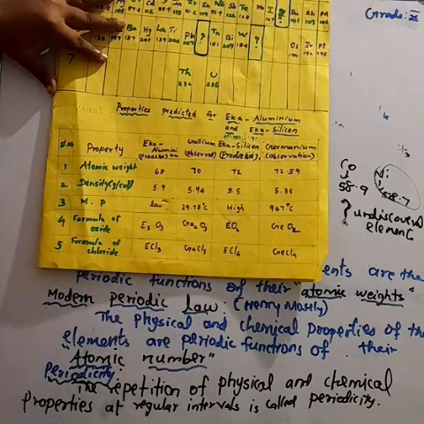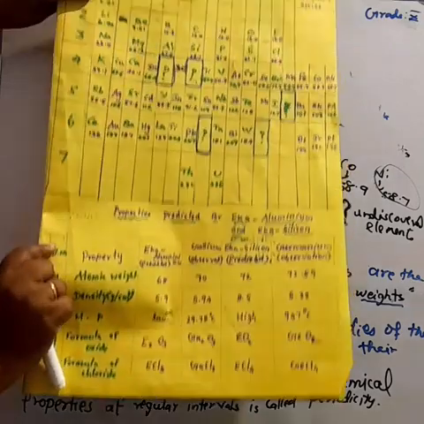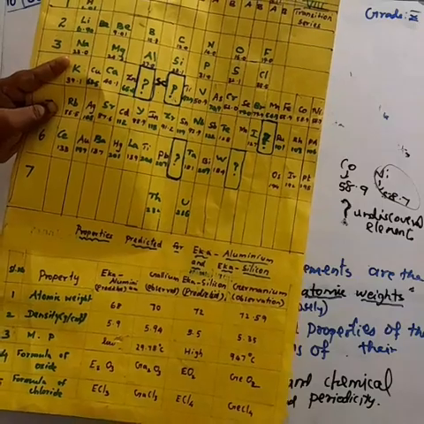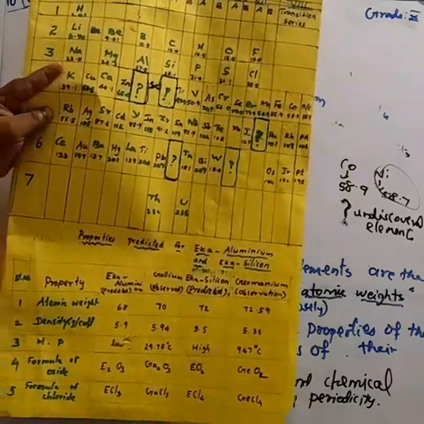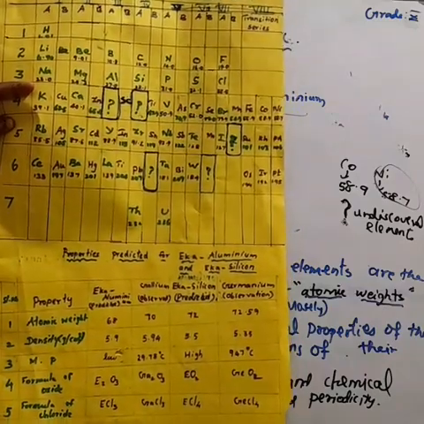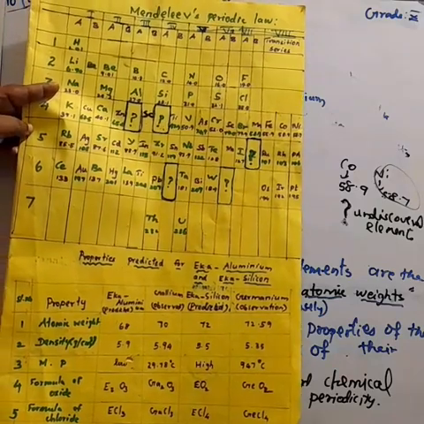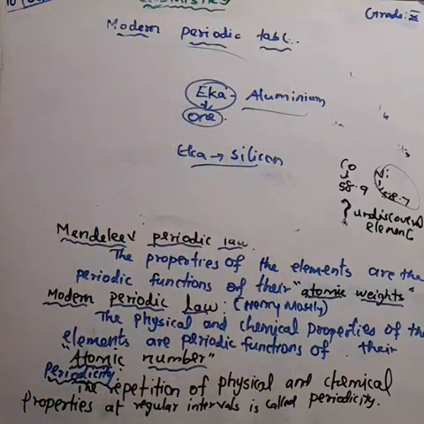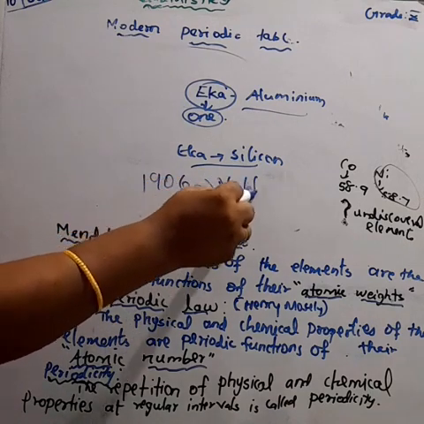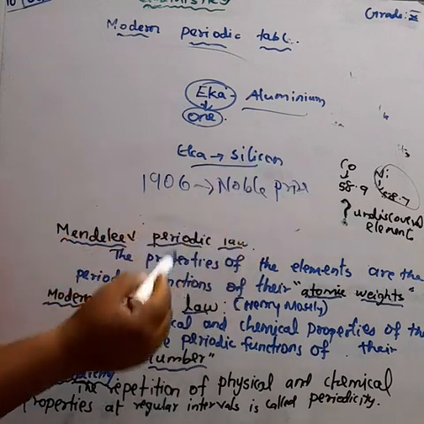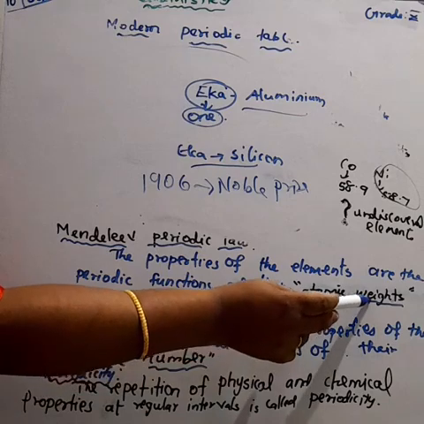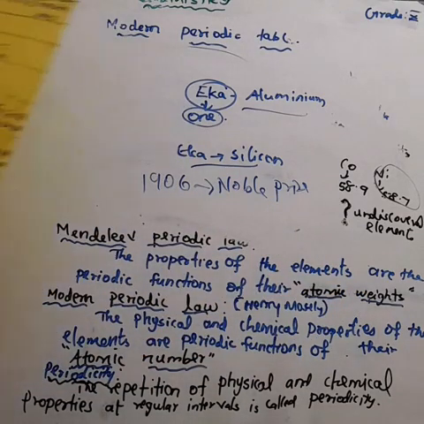Understood? So this is the great achievement of Mendeleev. Mendeleev is a very great scientist. For his periodic table, he was honored with the Nobel Prize in 1906. The Mendeleev periodic law states that the properties of the elements are the periodic functions of their atomic weight.